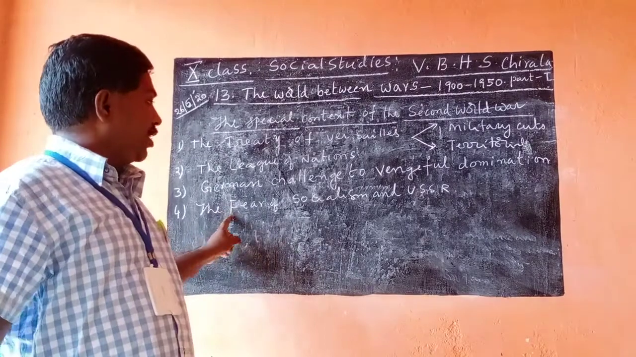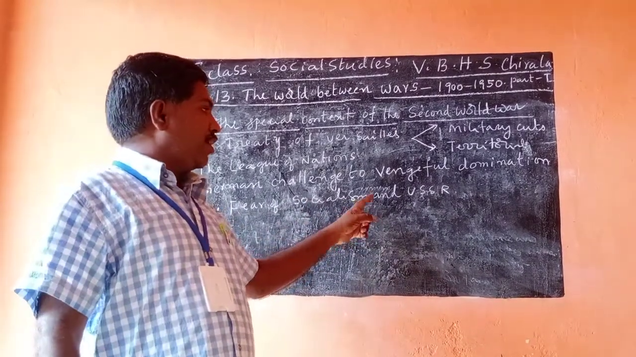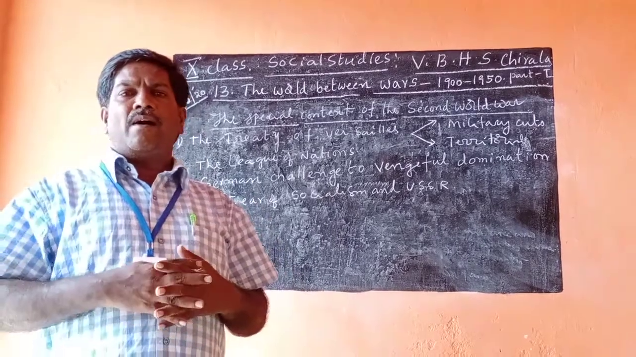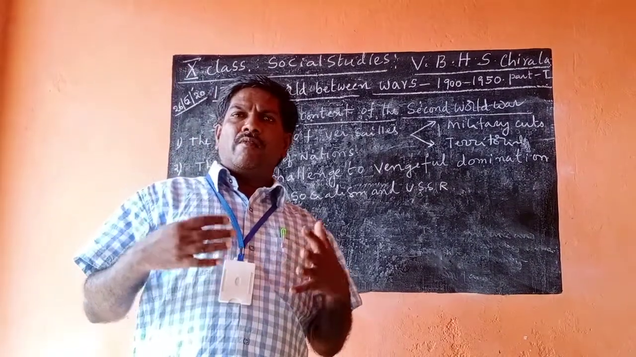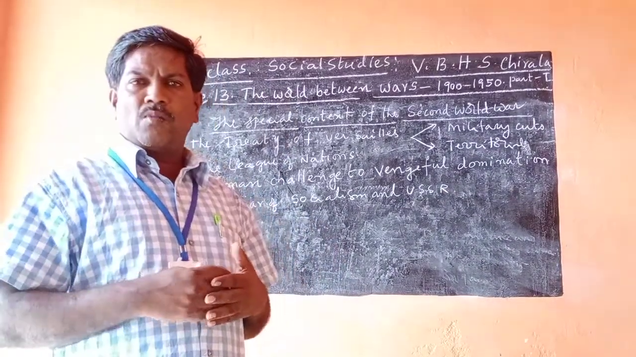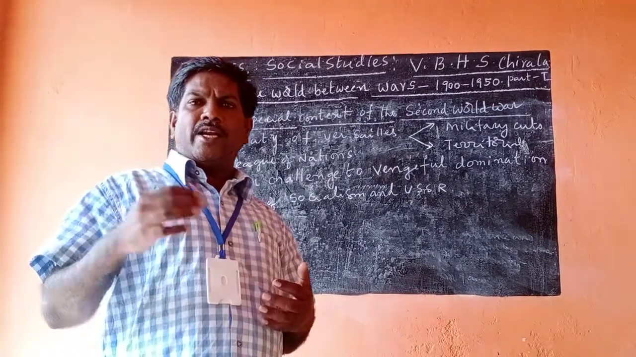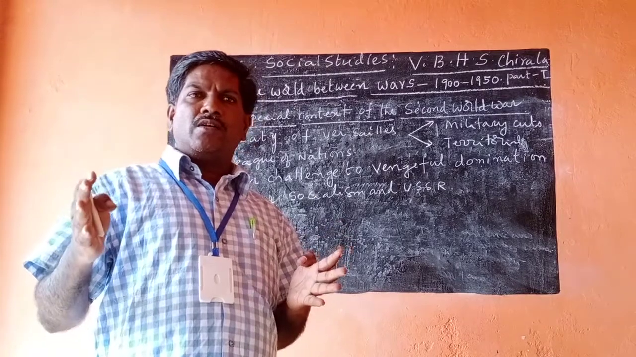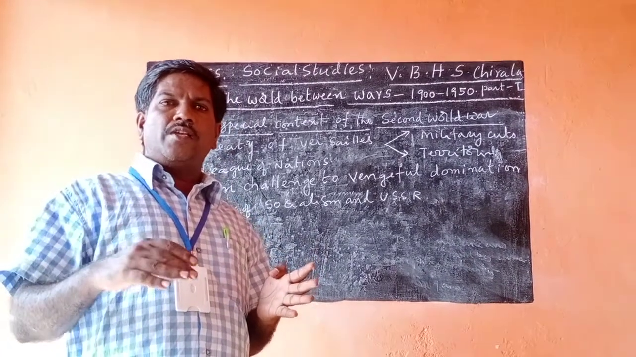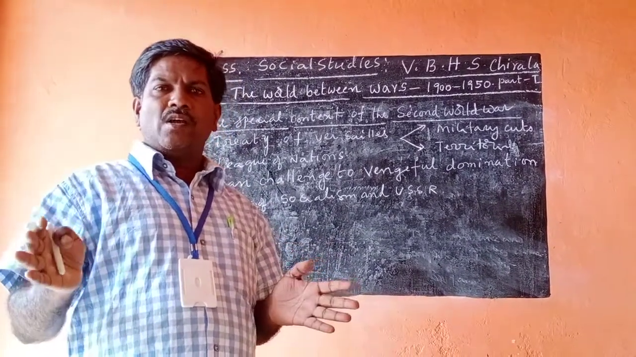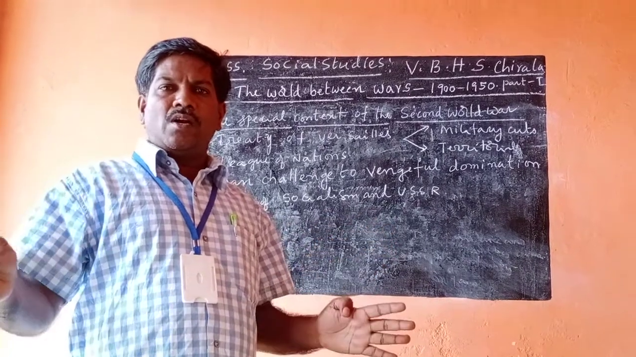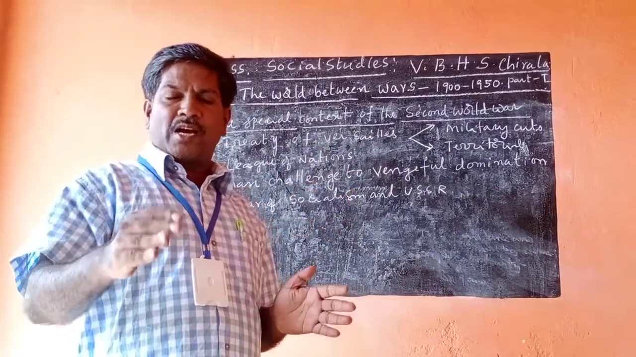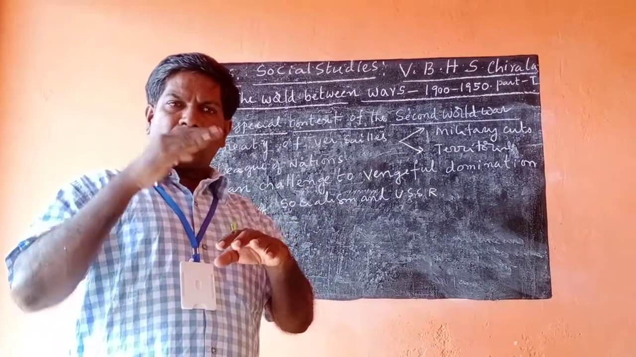Another one is the fear of socialism and the USSR. In 1917 in the USSR, an internal revolution happened, called the Bolshevik revolution, headed by V.I. Lenin. Lenin started a war, and finally the Tsar dynasty collapsed. There, for the first time in the world, a socialist country and socialist system was started by V.I. Lenin.